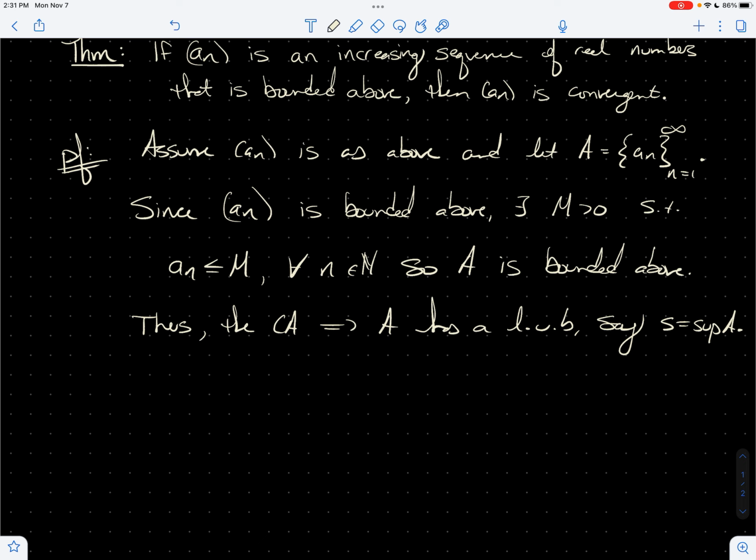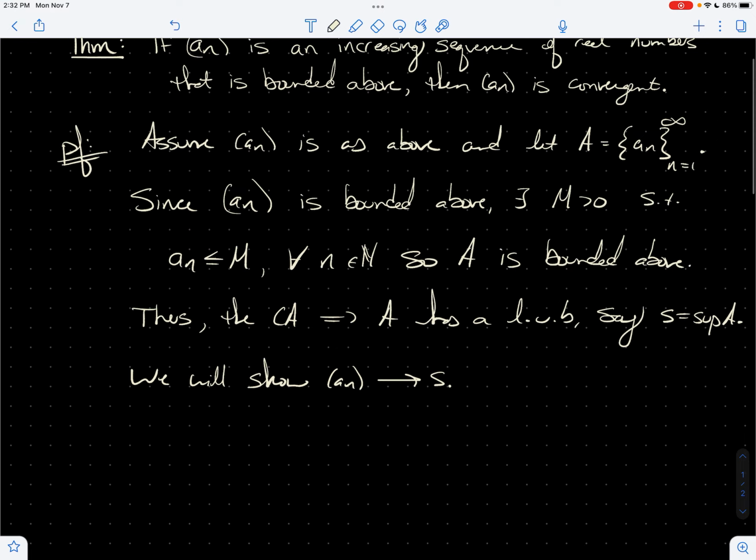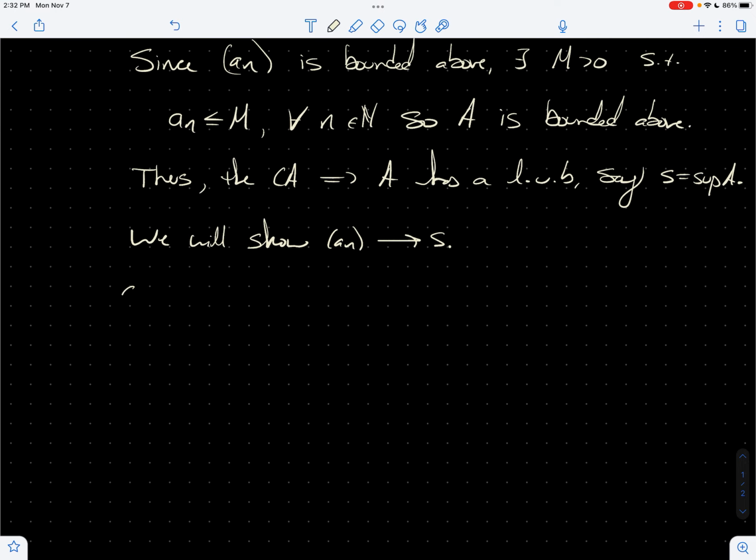And so the way this proof works is we're going to show that this sup of the set, the least upper bound of the set, is actually the limit of the sequence. Let's say we will show that the sequence a sub n converges to S. So along those lines, choose an epsilon greater than 0.